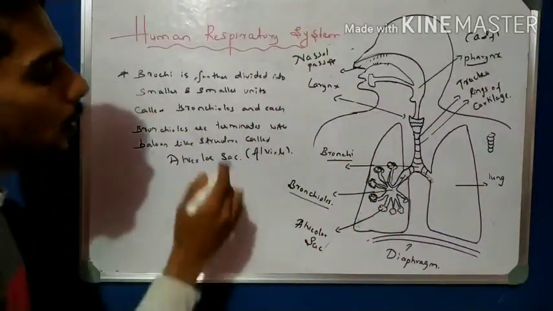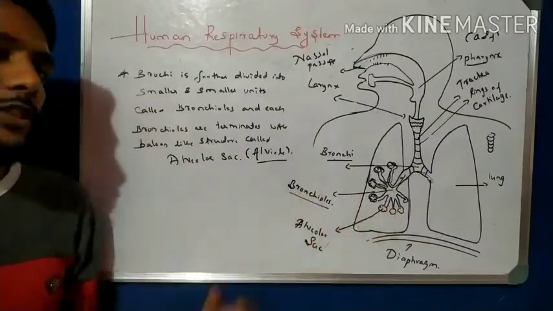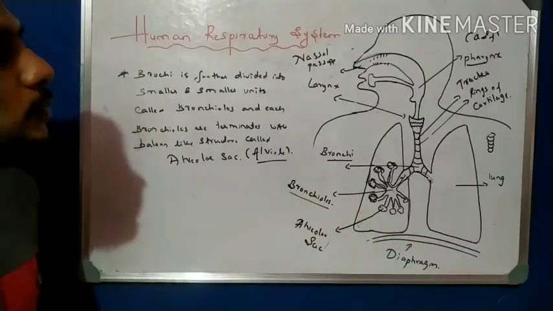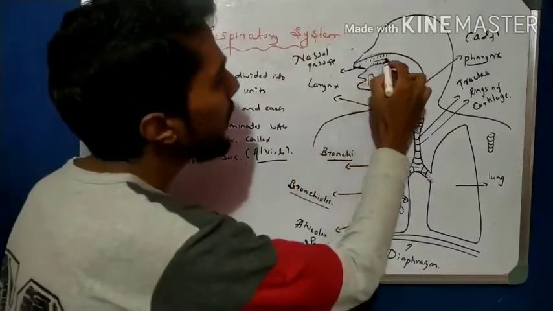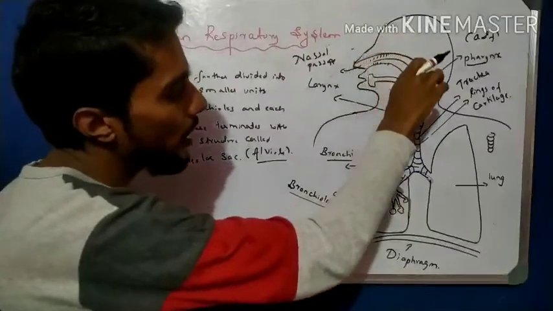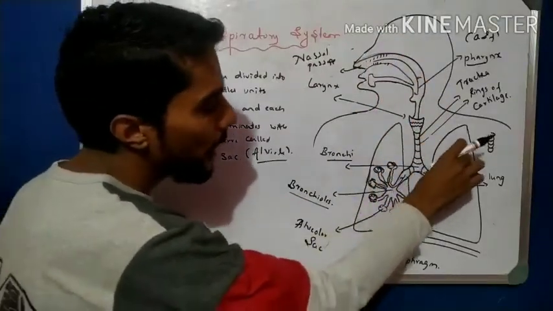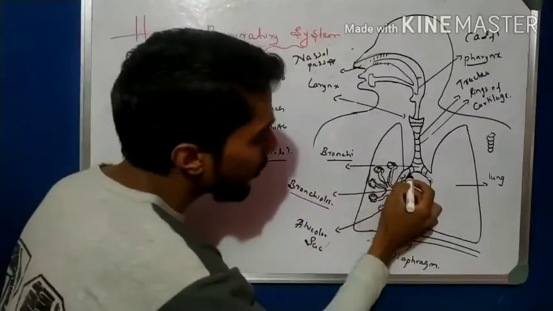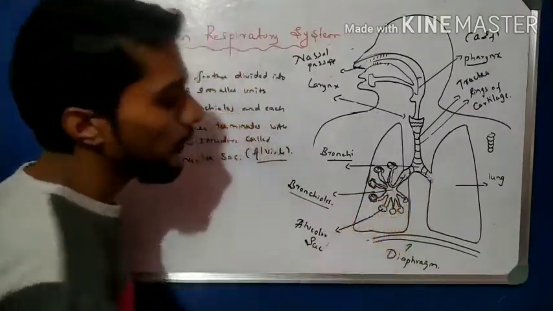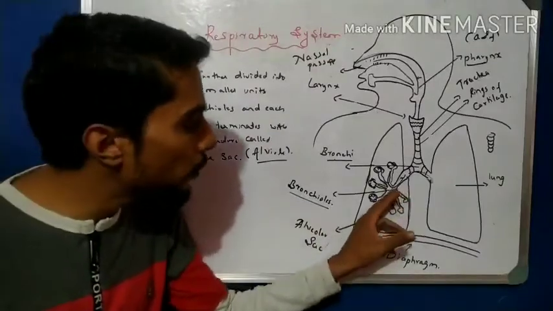Now we come to the function of the alveolus in the respiratory system. Roughly, when oxygen enters the nasal cavity, after filtration it passes into the trachea, and after the trachea it divides into two sides, left and right. Now the oxygen comes to the alveolar sac.